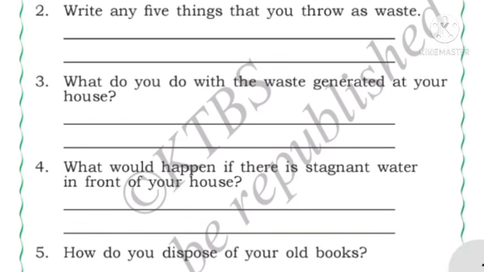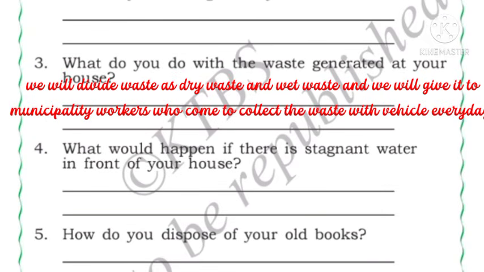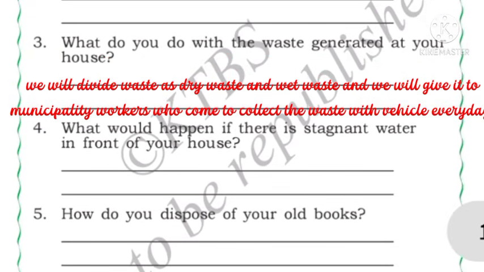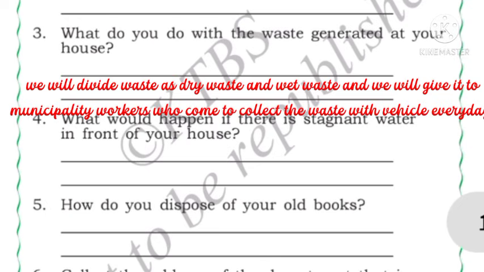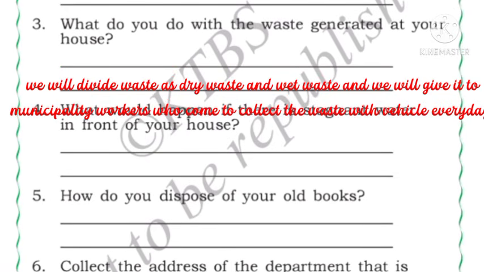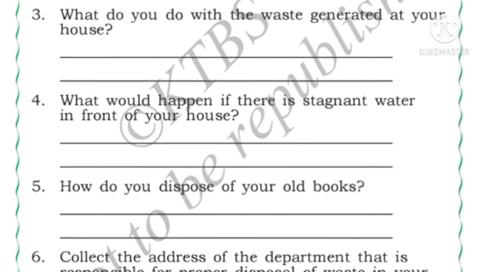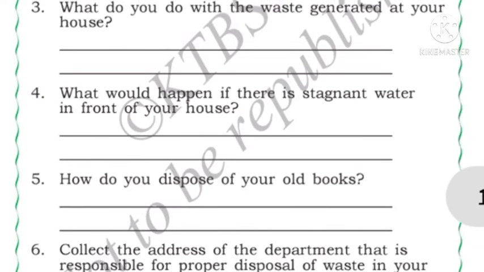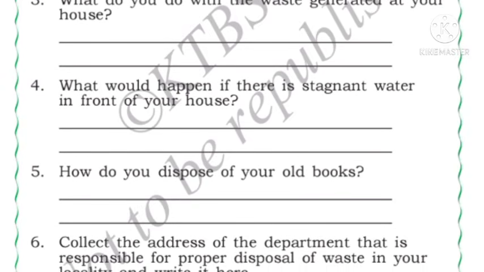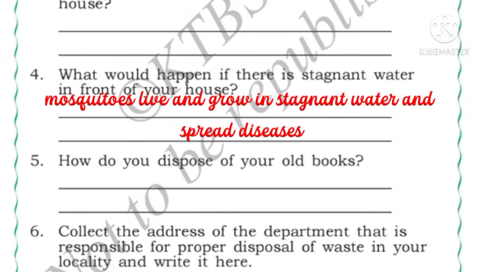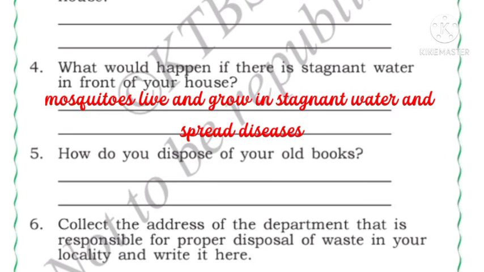Number 3, what do you do with the waste generated at your home? Answer is, we divide waste as wet waste and dry waste, and we will give it to municipality workers who come to collect the waste with vehicle every day. Number 4, what would happen if there is stagnant water in front of your house? Answer, mosquitoes live and grow in the stagnant water and spread diseases.